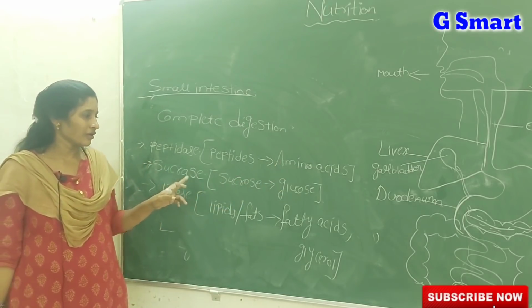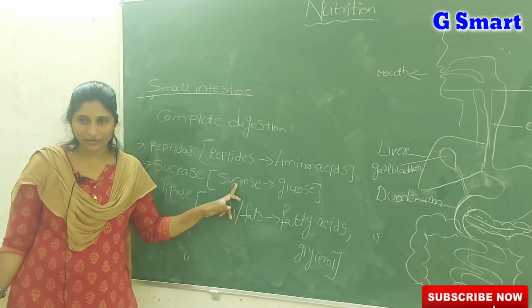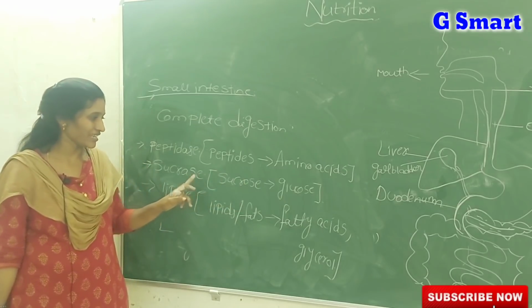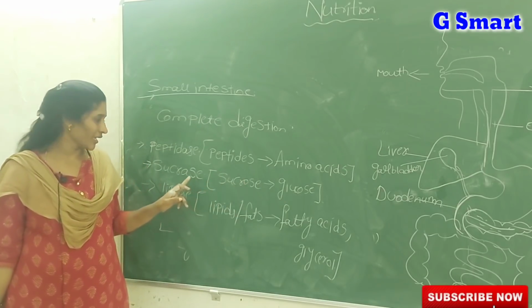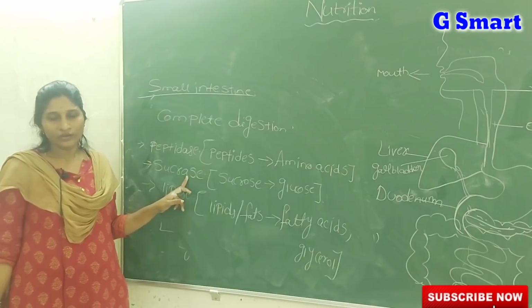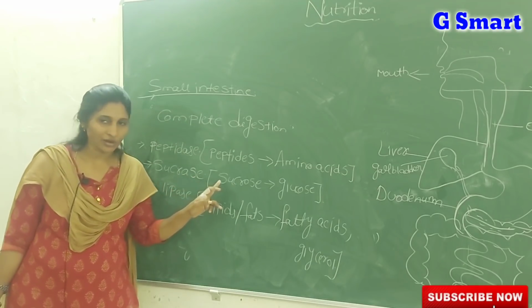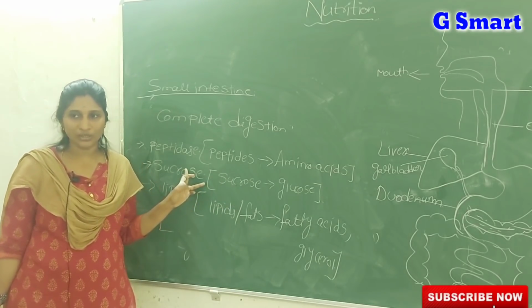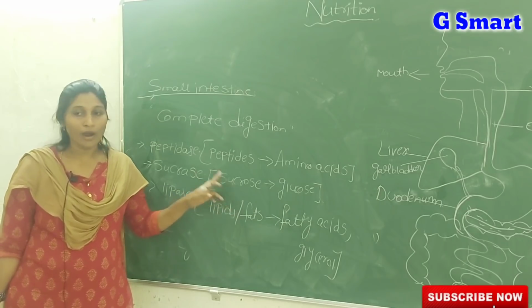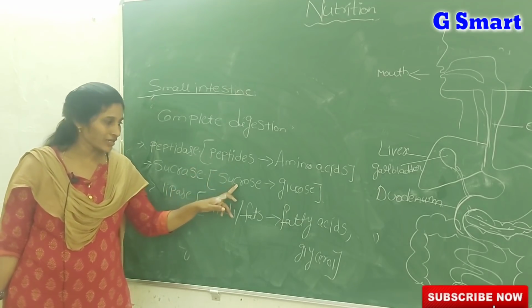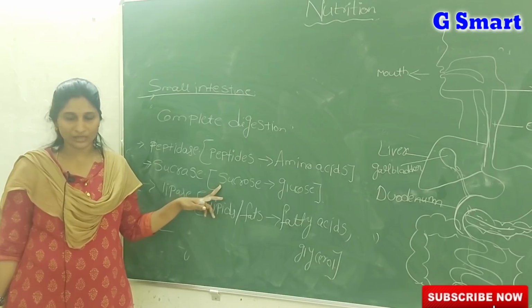For lactose, the enzyme is lactase. If we ask what enzyme acts on lactose, the answer is lactase. If maltose, then maltase. Similarly sucrose, these are all different types of sugars.